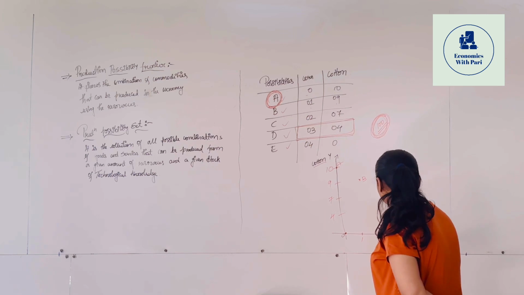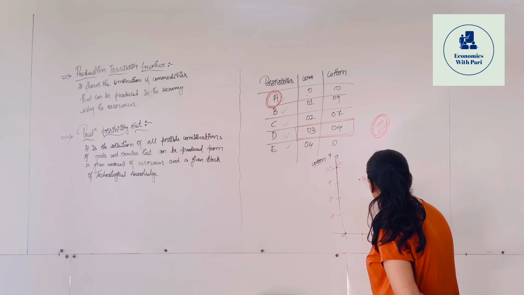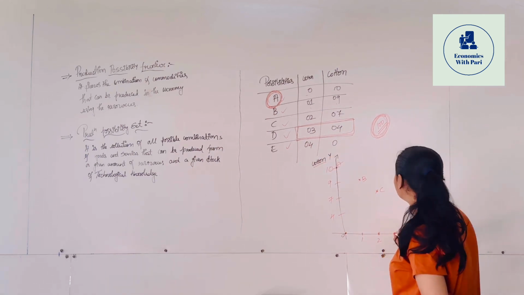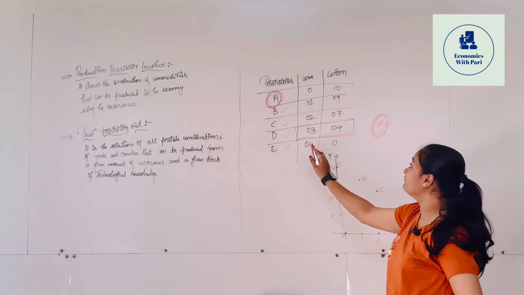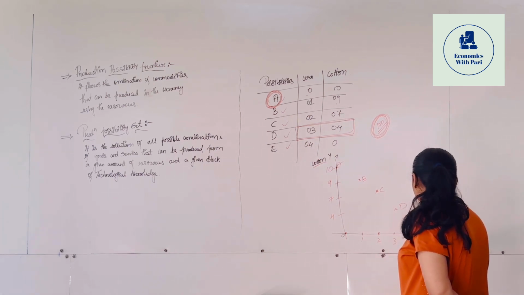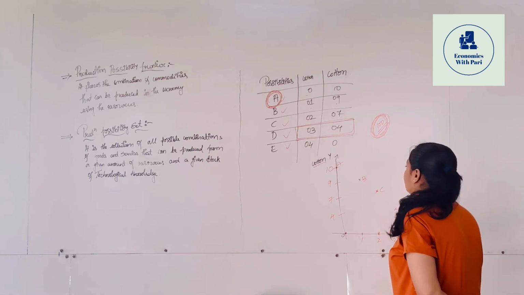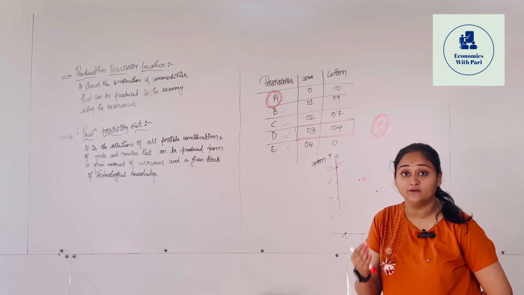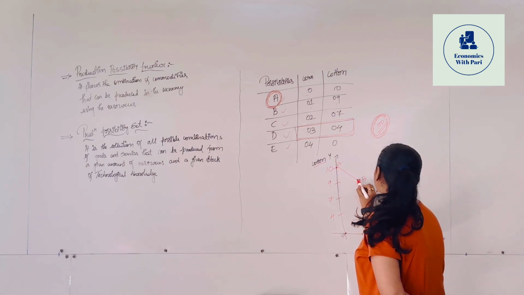And C में 2 units of corn as well as 7 units of cotton. And this will be our C. And D में 3 units of corn as well as the 4 units of cotton. So here this will be our D. And E में 4 units of corn as well as the 0 units of cotton. So here these are the possibilities which we can use or which we can produce the goods and services using the available resources. So let me join this one.